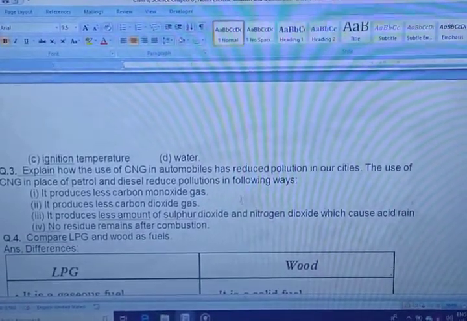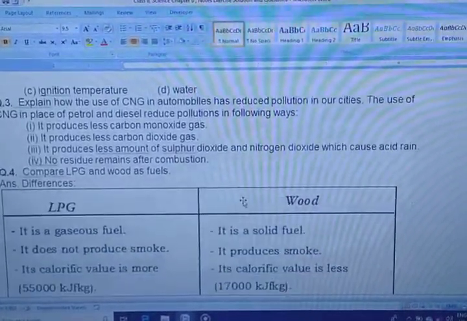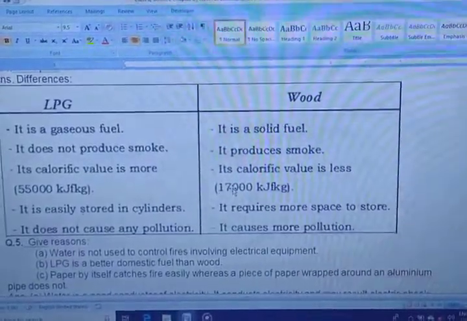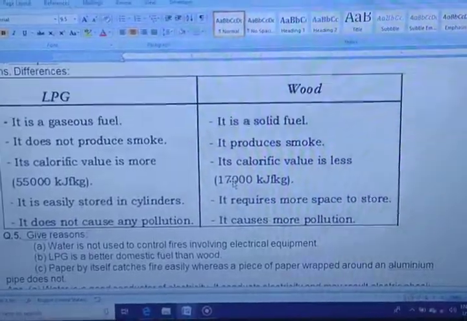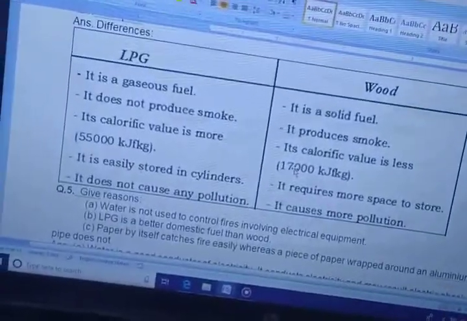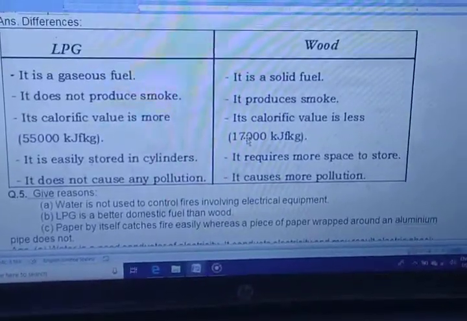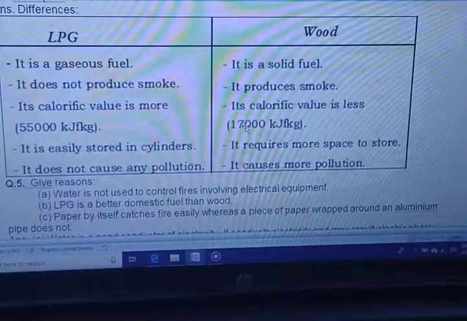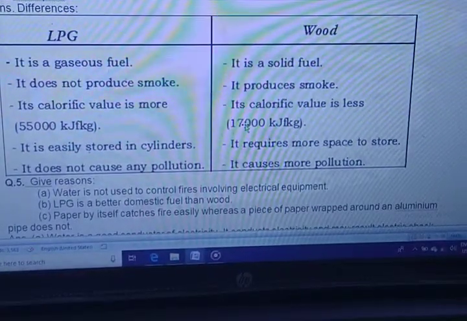Now let's compare LPG and wood as fuels. Means you have to just write the difference. First of all, take a screenshot of this LPG and wood. It is very big. You can take a nice screenshot, right? Is it visible now? Very good. So just take a screenshot and write the answers.